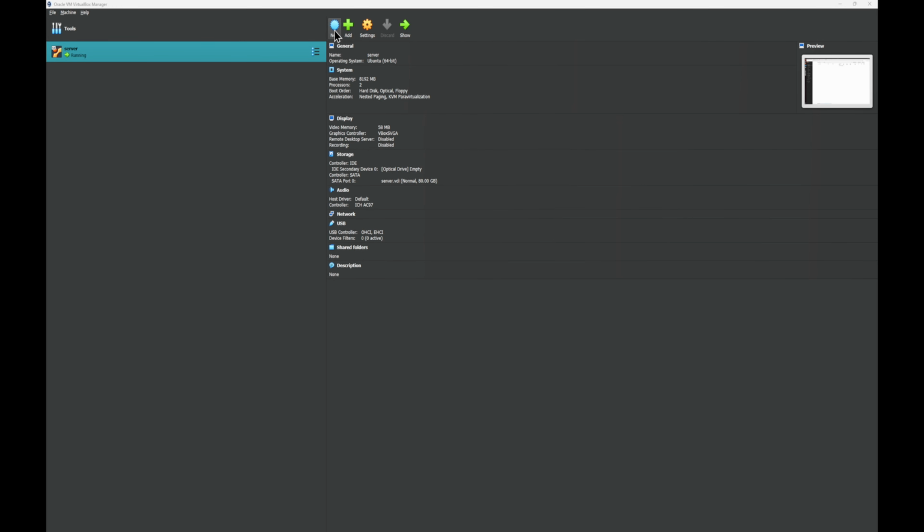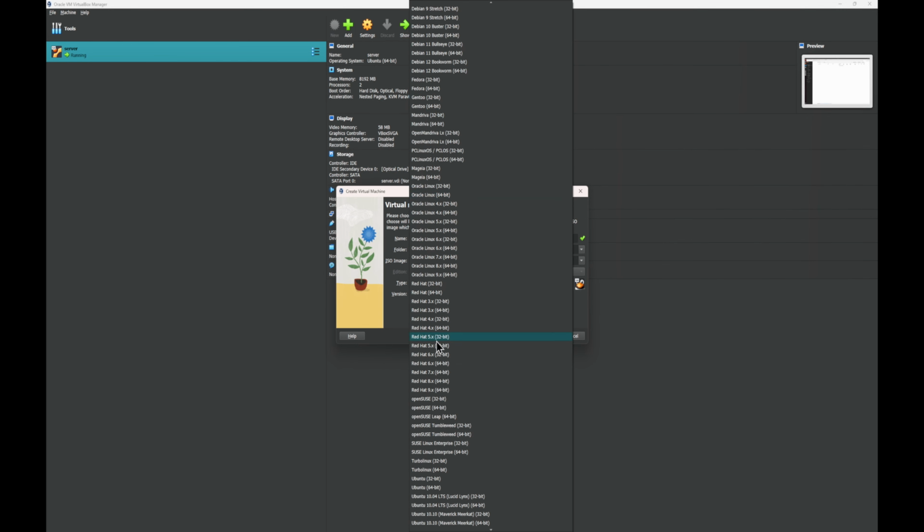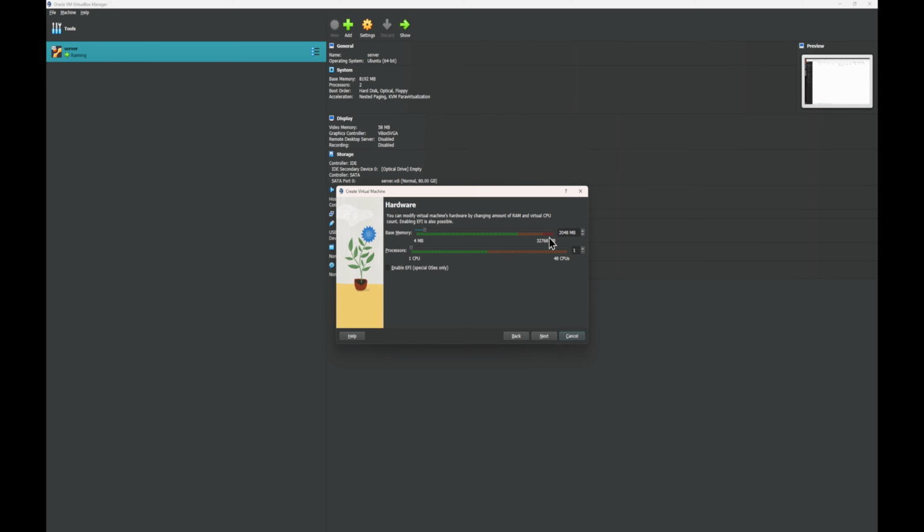In order to create a new machine, we will just click on new. In here, you can put any name. I will just say test, and on the type, we will select Linux, and since we have synced our Ubuntu image, we will try to provision this VM with Ubuntu. Next, here you can set up the number of CPUs and the RAM. Disk size, we don't really care about because we are in a testing phase only.